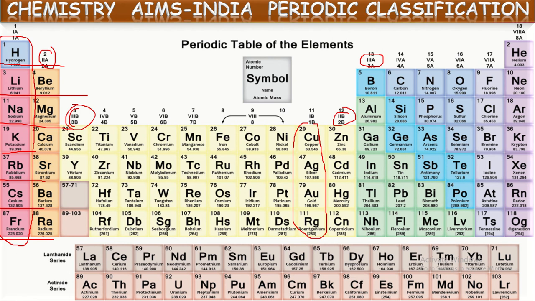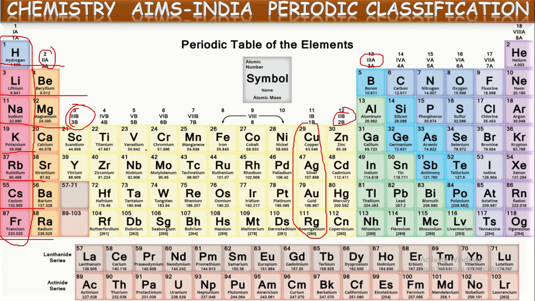Or we can say with the subgroups, if we count, totally 16 groups, because each group is subdivided into two subgroups A and B. Whatever it is, we can say this modern periodic table contains 7 periods and 18 columns, or 8 groups, or 16 groups also will be correct.